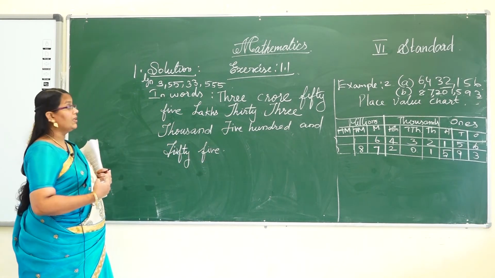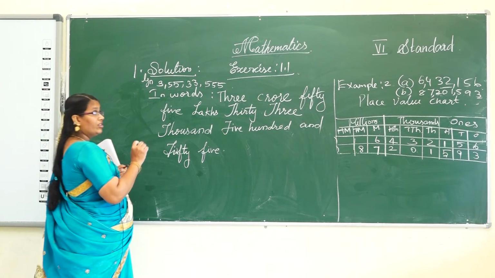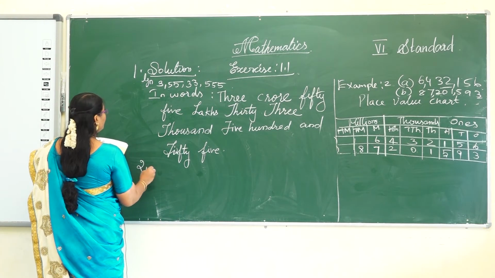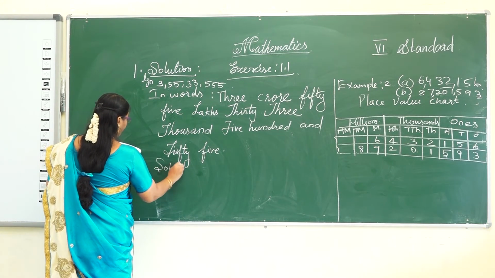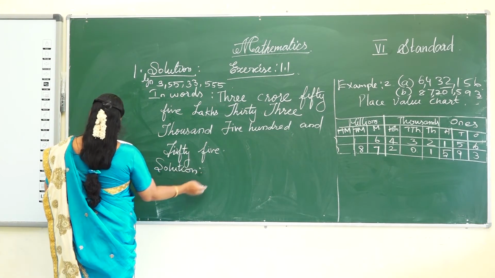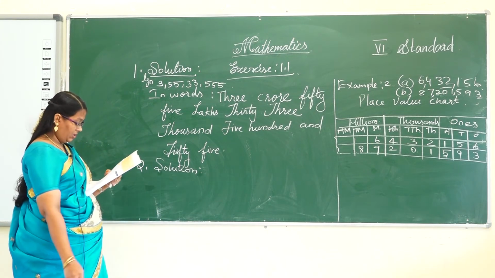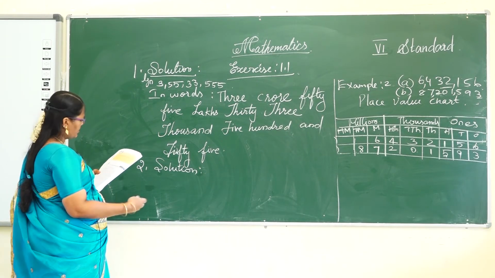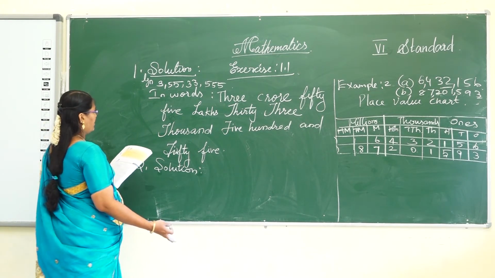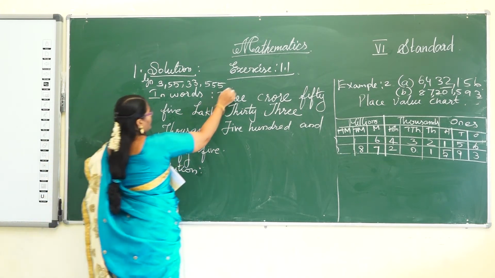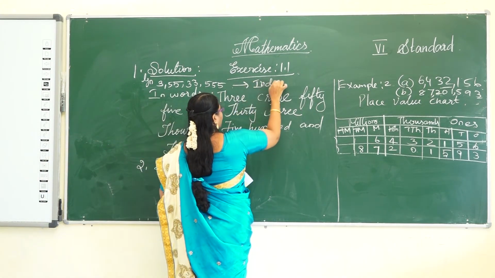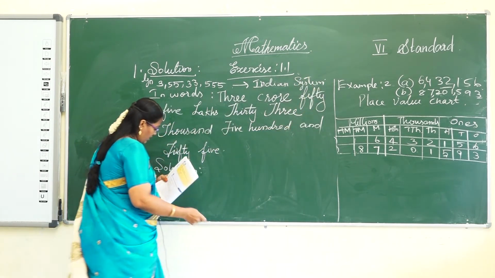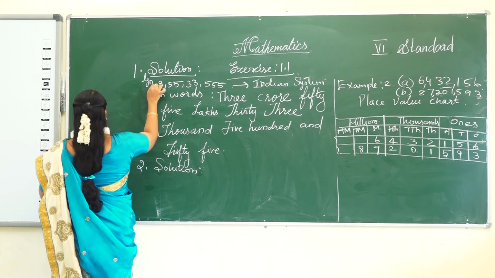I hope you understand the concept of how to write in words. And the remaining problems are homework. Now move to the second one. Write the following numbers in words. The first one is given in the Indian system. The next one is given in the international system.